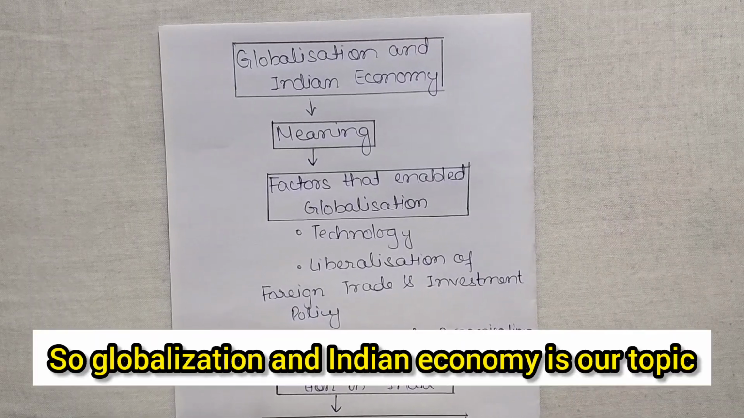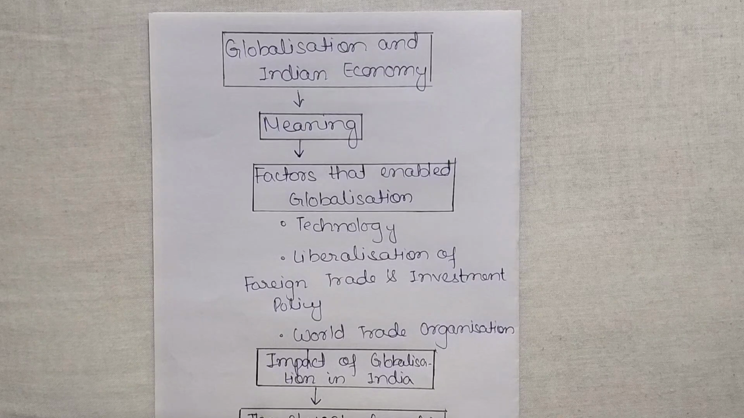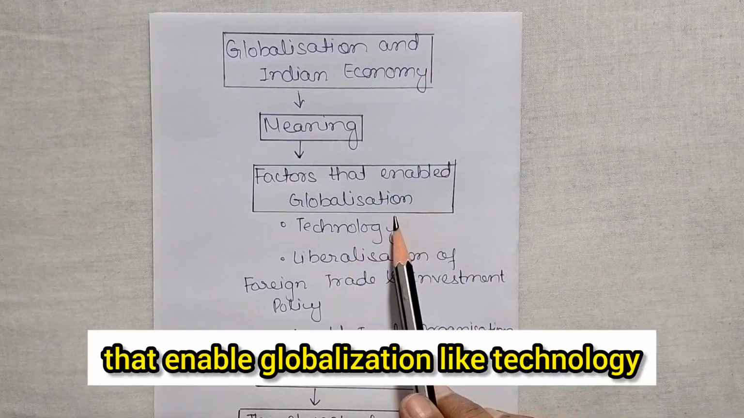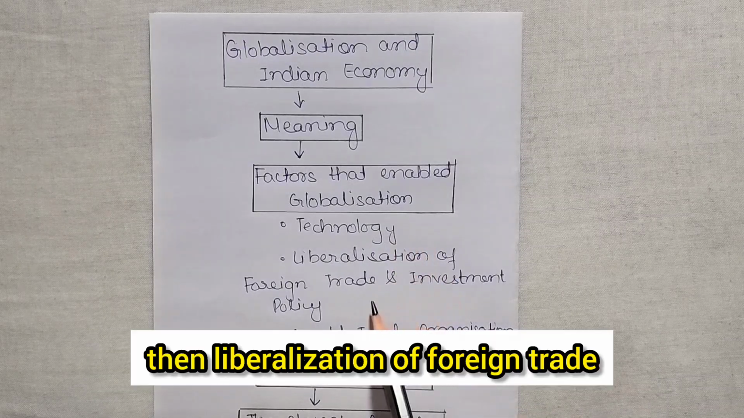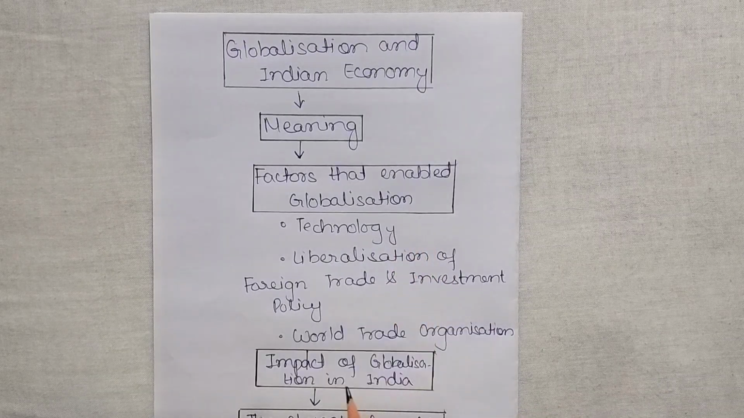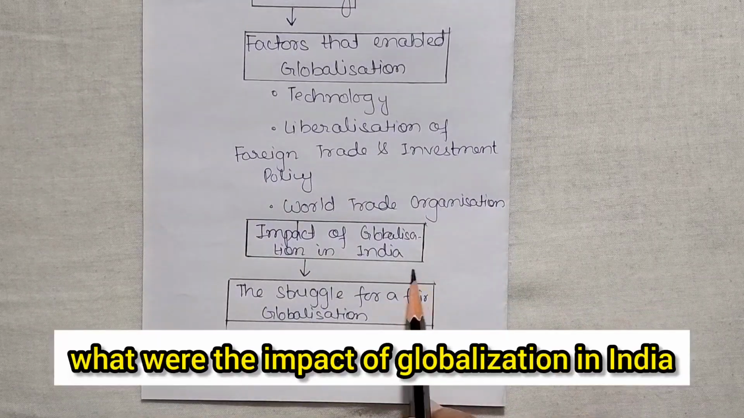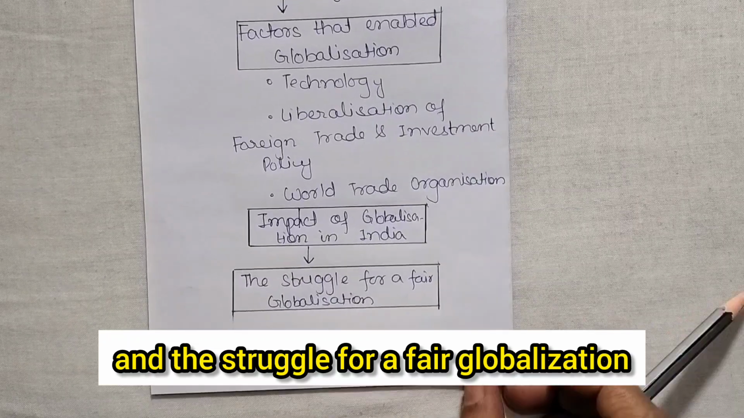So globalization and Indian economy is our topic that we are going to cover today. Here we will see the meaning of globalization. Then what are the factors that enable globalization, like technology, then liberalization of foreign trade and investment policies, then World Trade Organization. After that we will see what the impact of globalization in India was and the struggle for a fair globalization. So let us start the topic.